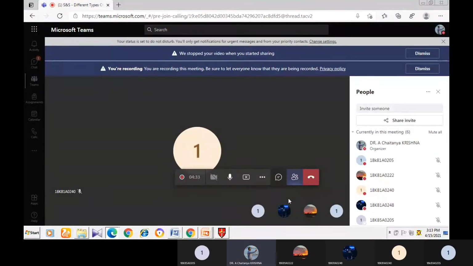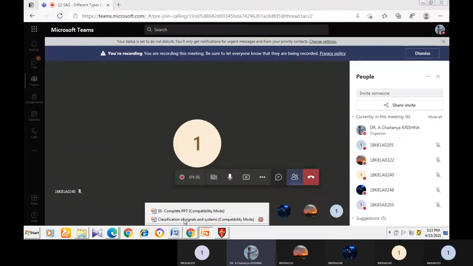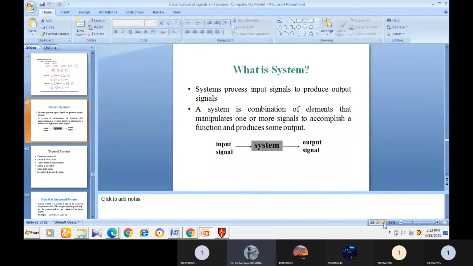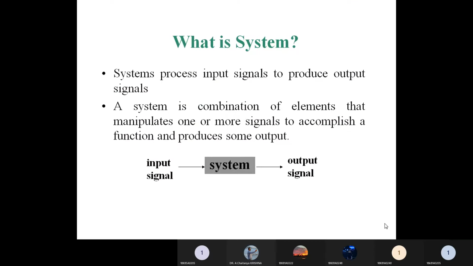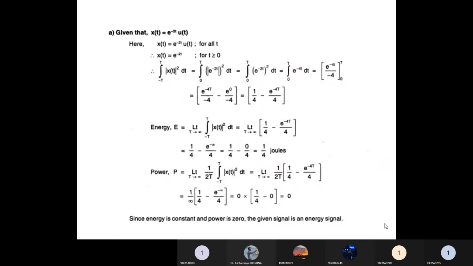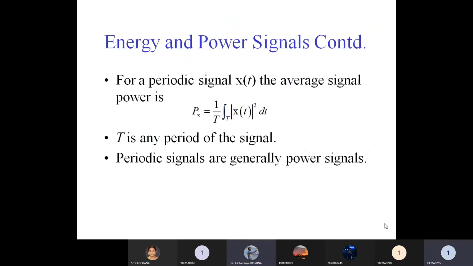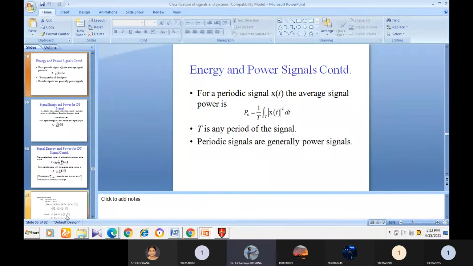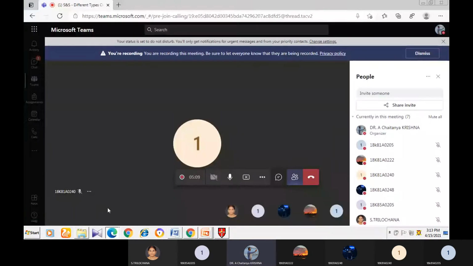Yes, screen is visible. Is the screen visible or not? Can anyone please tell me? Yes or no? Is my voice audible or not? Yes, sir. Okay.